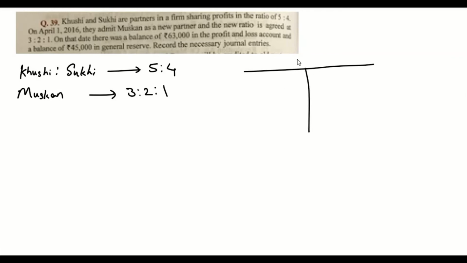Before admitting the new partner, the balance sheet had the following items. The P&L account had a credit balance of 63,000. And we have a general reserve which is 45,000.